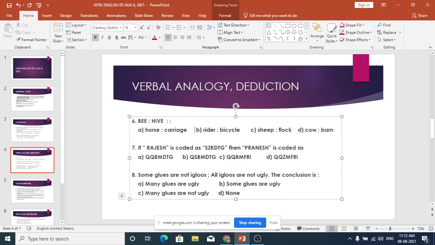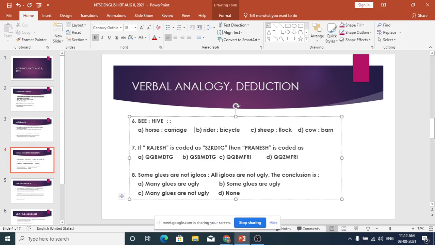Another term for that is barn, cow barn, and I think for horse also they call it a barn. So this is how you should find the relationship between what is given and which is closer to the relationship in the answer. You have to make a sentence out of the relationship and see which option lets us make a similar sentence.